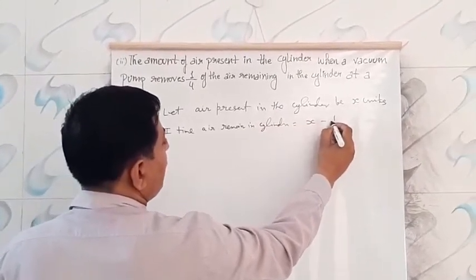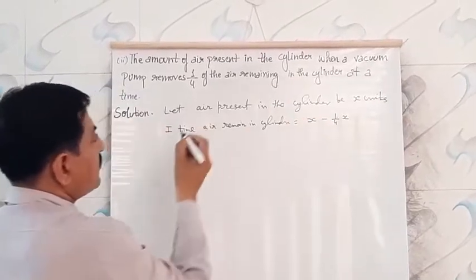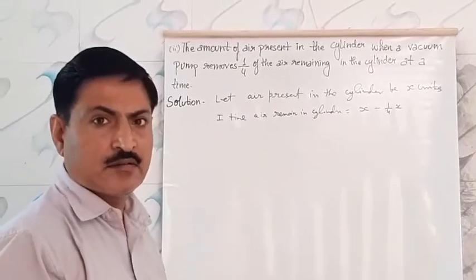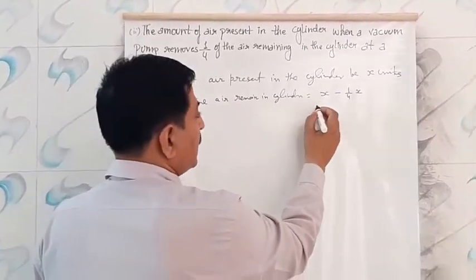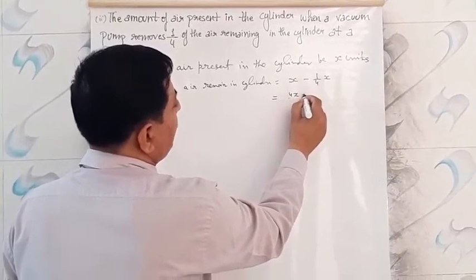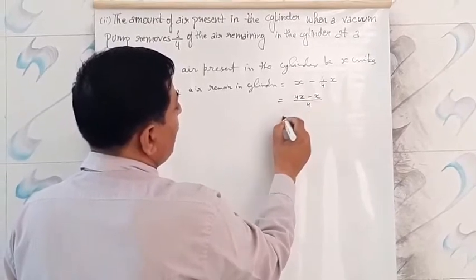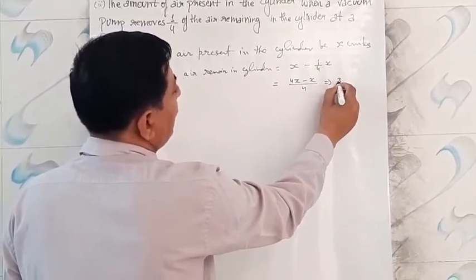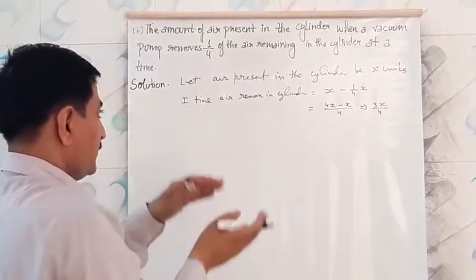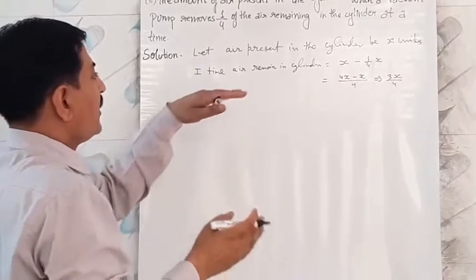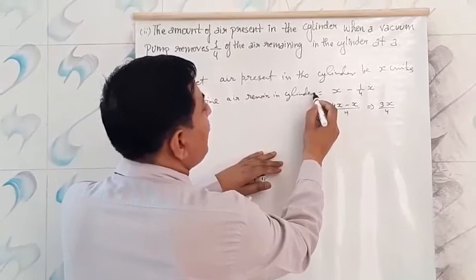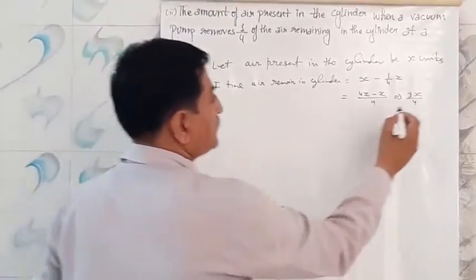X minus 1/4 of X, because 1/4 of the air is taken out of the cylinder. X minus X/4, 4 will be LCM, therefore it will be (4X minus X) upon 4. So that will be 3X upon 4. So the first time with the vacuum pump, the air remaining in the cylinder is 3X/4 units.